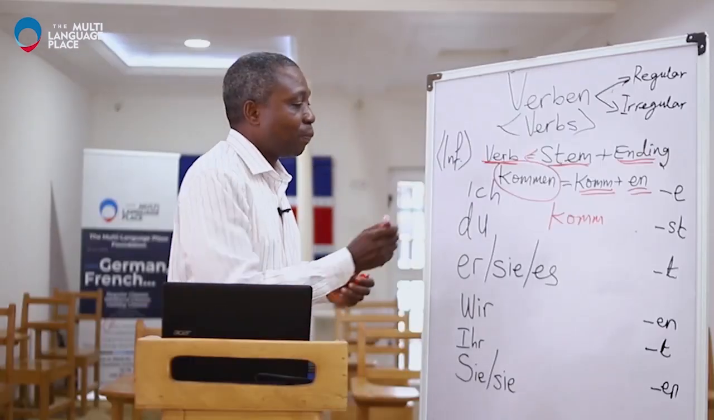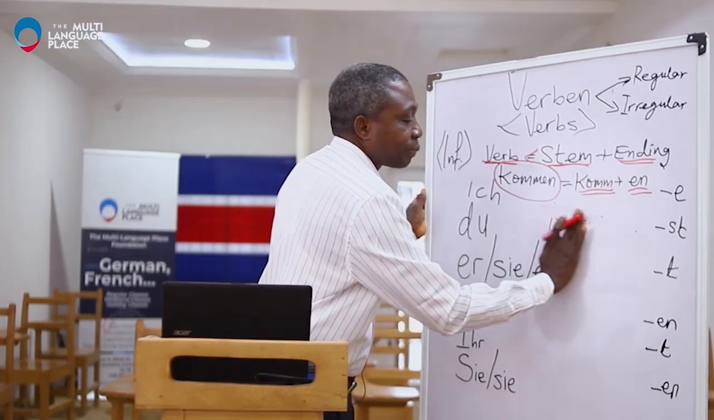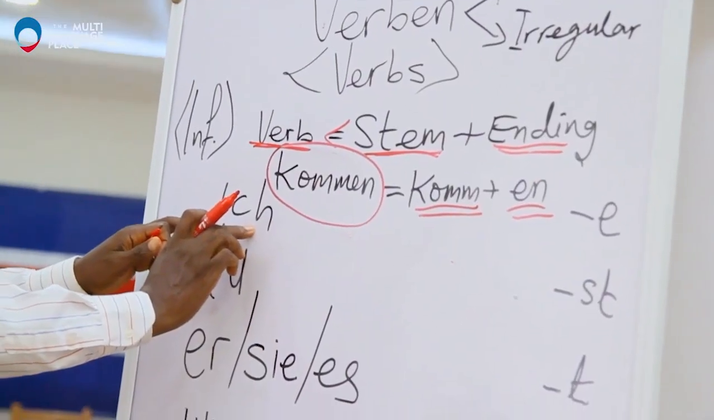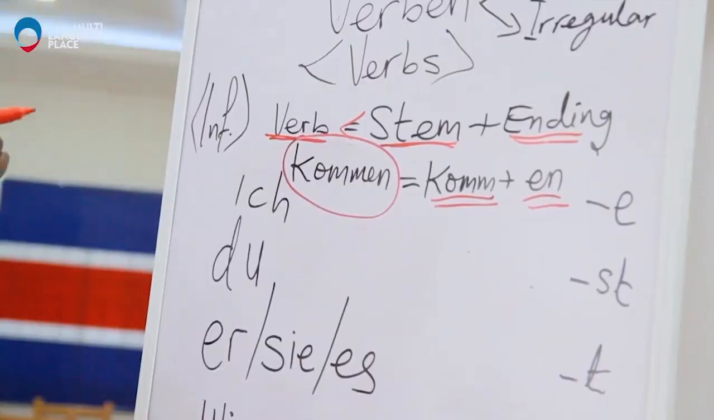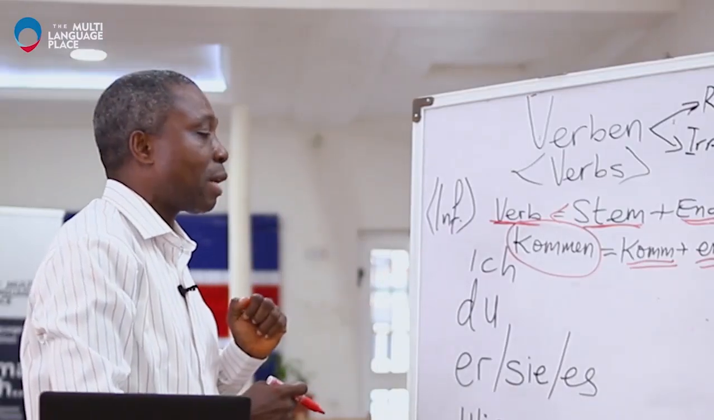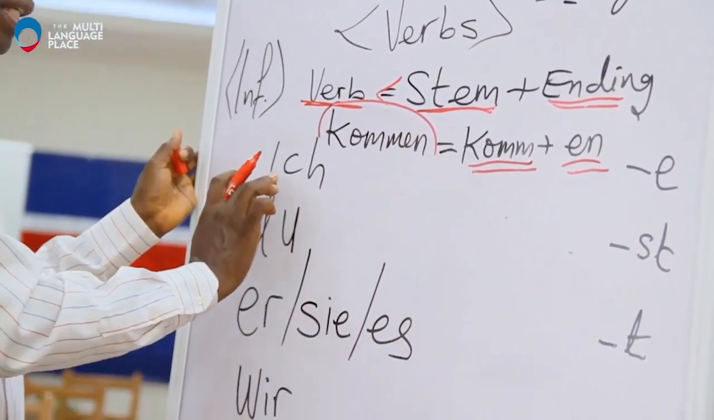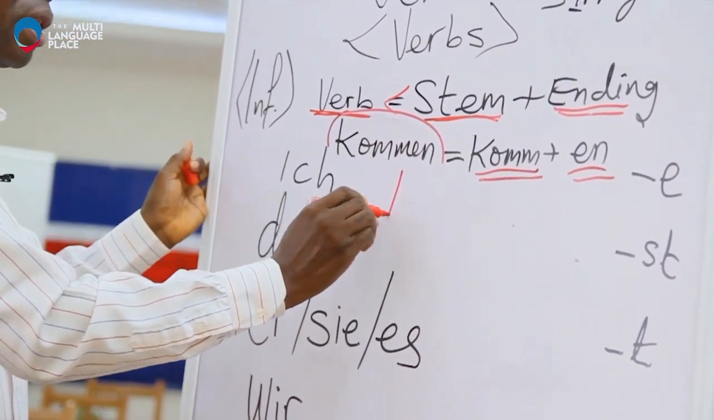What do I mean by that? We have the stem here, and we have the personal pronoun here, as we have talked about, and then we have given endings to each of the personal pronouns. So for the first one, which is ich, look at it. This is ich, komme.